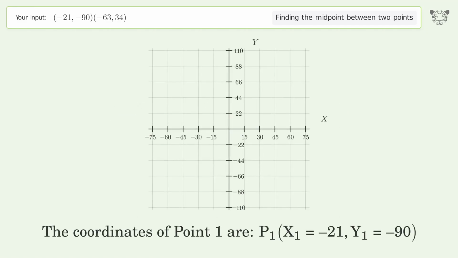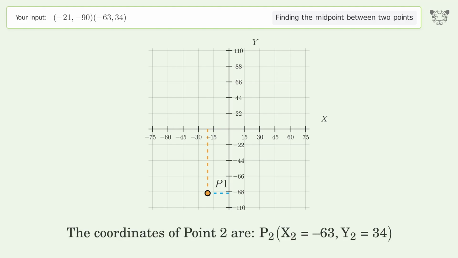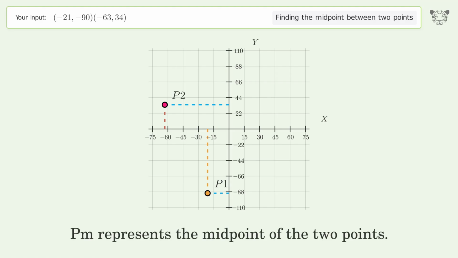The coordinates of point 1 are, x1 equals -21, y1 equals -90. The coordinates of point 2 are, x2 equals -63, y2 equals 34. PM represents the midpoint of the 2 points.